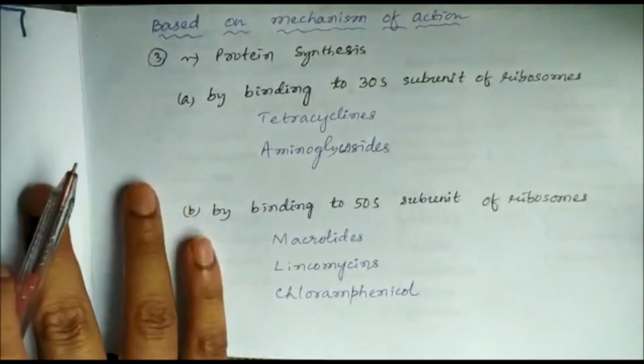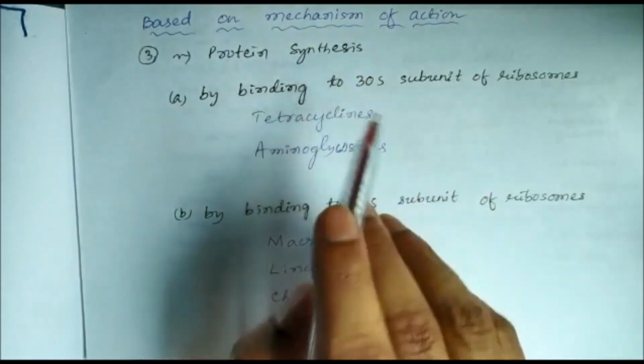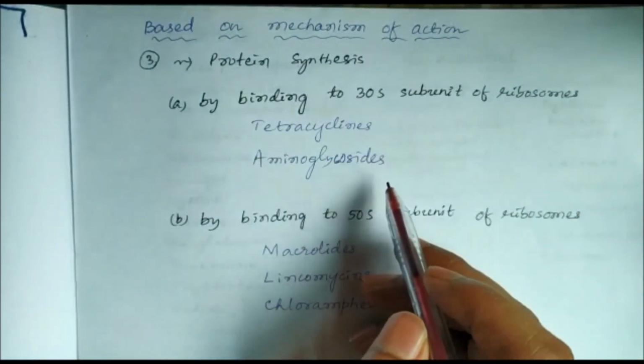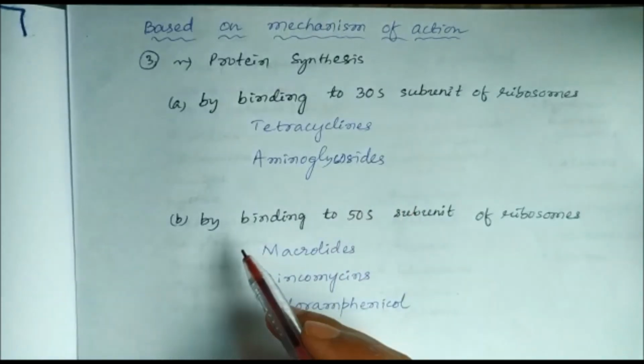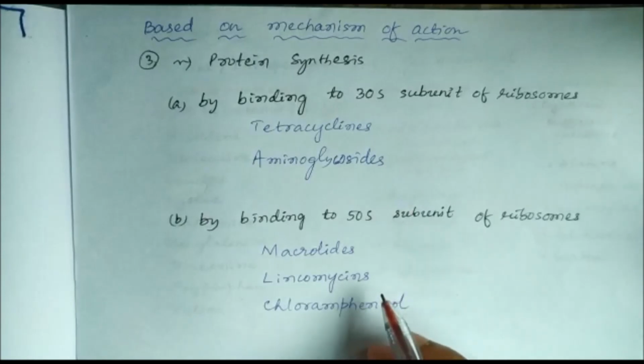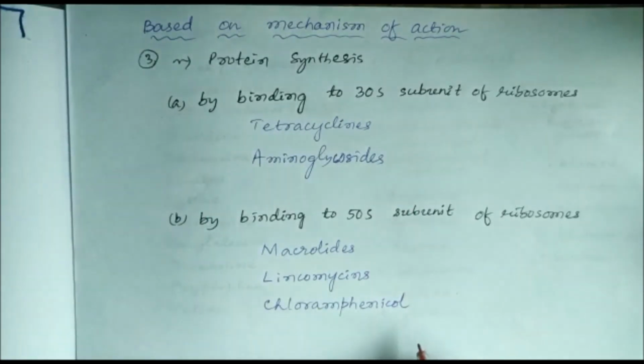We can group them: antibiotics which inhibit protein synthesis by binding to the 30S subunit of the ribosome are tetracycline antibiotics and aminoglycoside antibiotics. Antibiotics which inhibit protein synthesis by binding to the 50S subunit of the ribosome are macrolide antibiotics, lincomycins or lincosamides, and chloramphenicol.